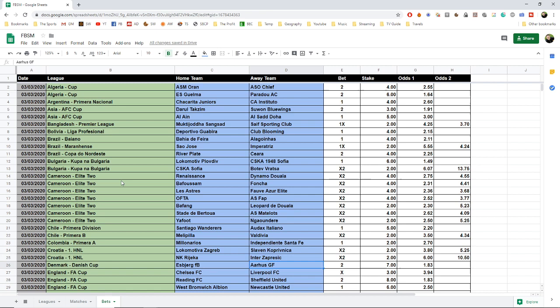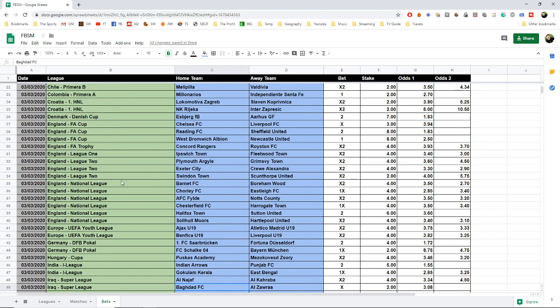We bet on Aarhus GF in the Danish Cup against Esbjerg. We bet a draw after 90 minutes for Chelsea and Liverpool in the FA Cup. We have Sheffield United to win against Reading FC. And we have West Bromwich Albion beat Newcastle United in the FA Cup as well. Quite some units on them as well, as you can see, 6 and 8 units.